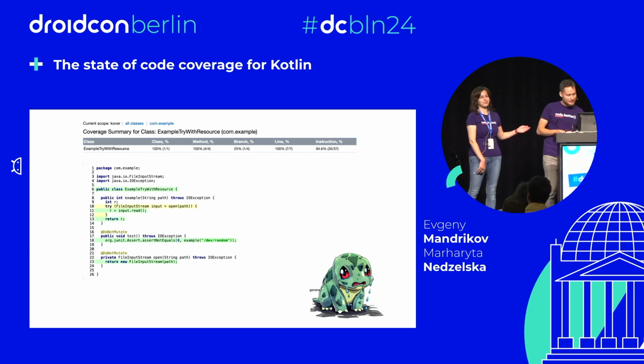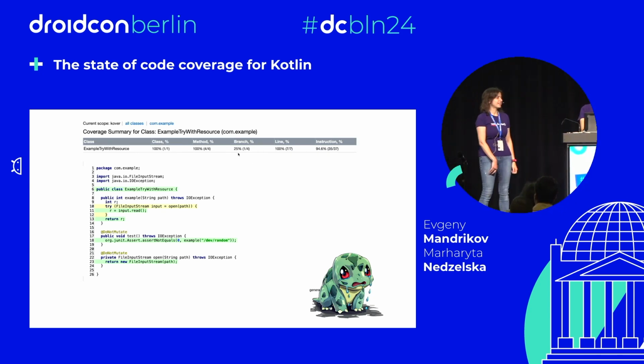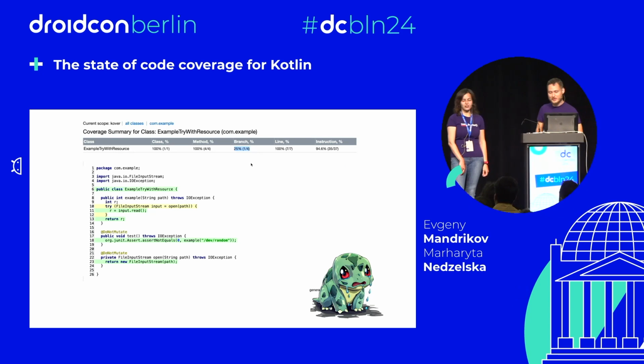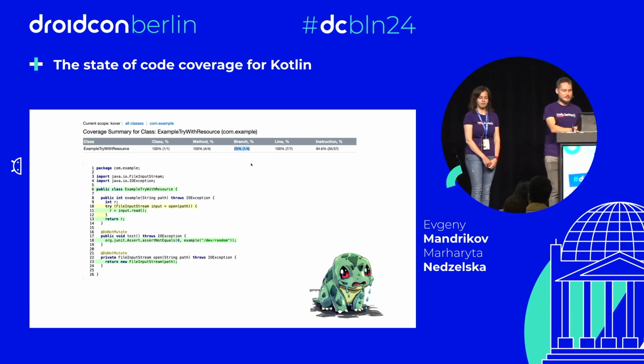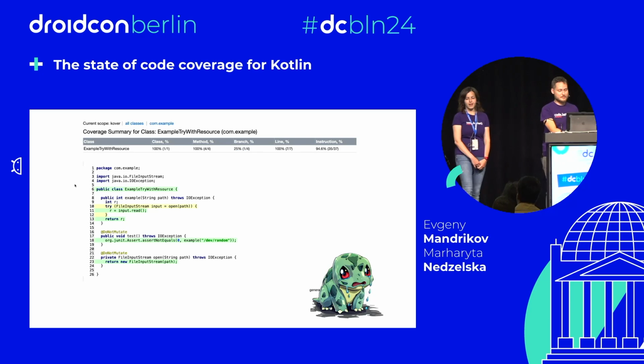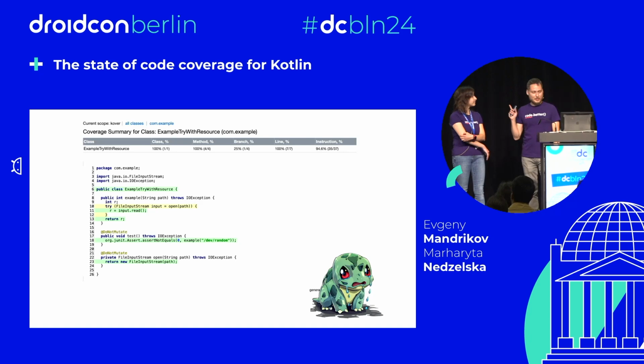So indeed, for Evgeny, line 10 is green. But look at the branch percentage. It's not 100%. On the branch percentages, you can see that it's only 25%. So something is not covered here, and for some reason JetBrains coverage engine shows a different result. This could be one of the comparison points, like colorblind-friendliness.